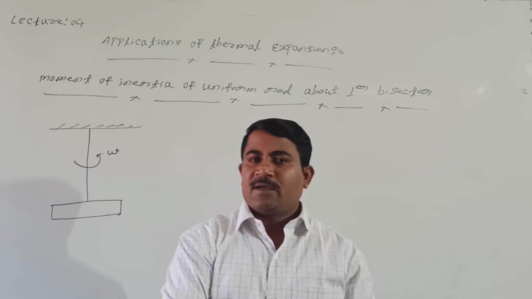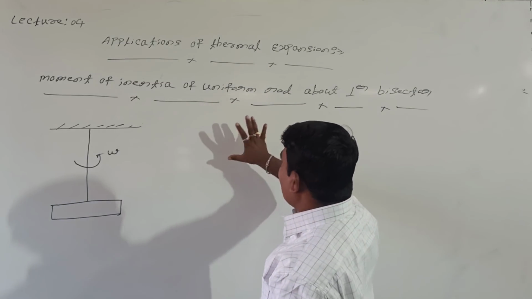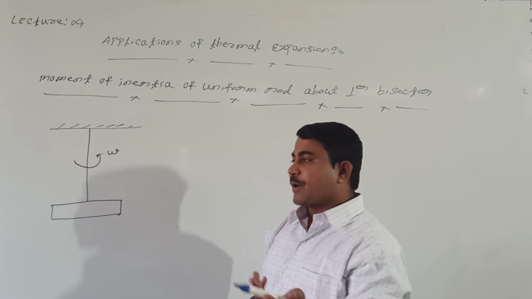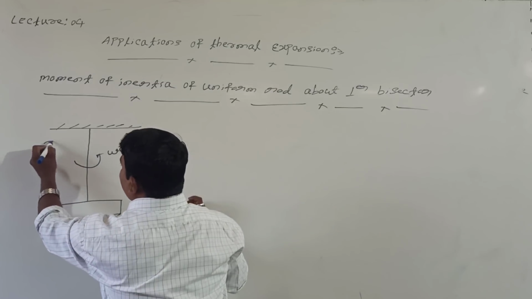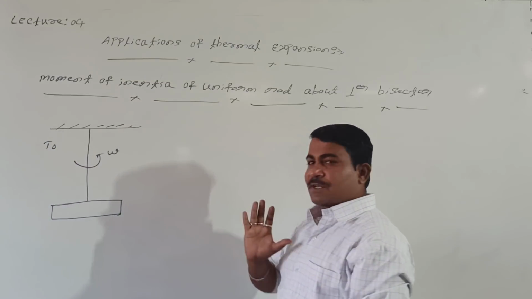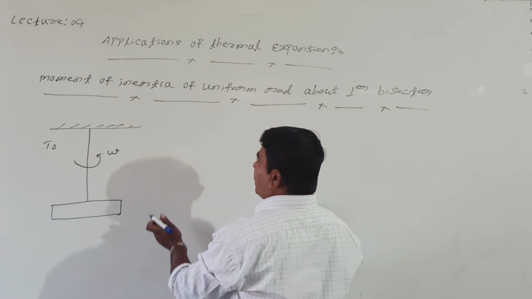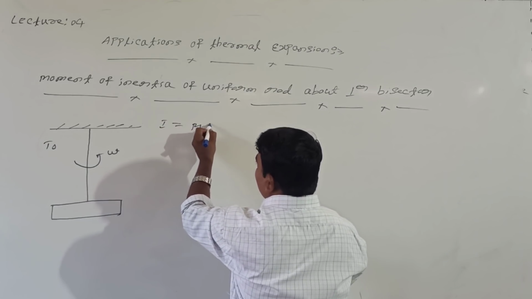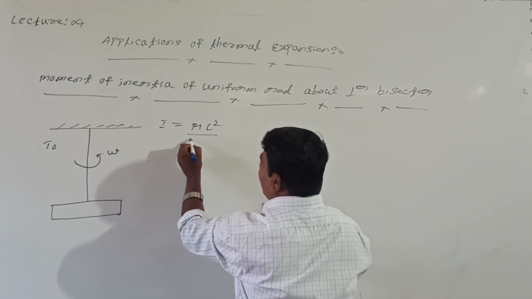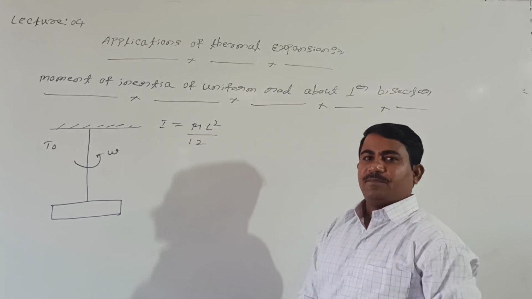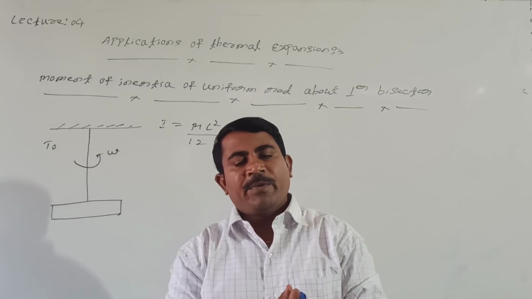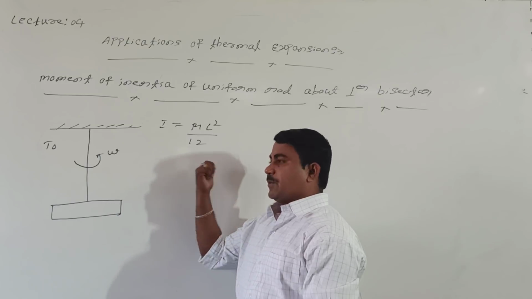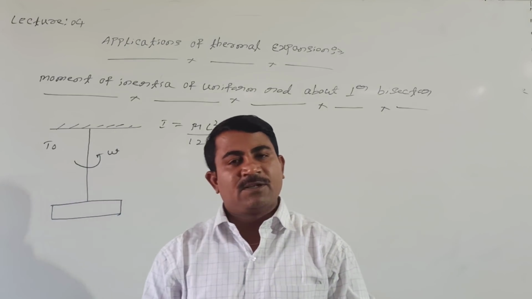The moment of inertia of the uniform rod about the perpendicular bisector, at what temperature now? Temperature is T naught. At this temperature, the moment of inertia of this rod can be given as m l square divided by 12. This is the moment of inertia of a uniform rod about the perpendicular bisector. This concept we have seen in system of particles and rotational motion.